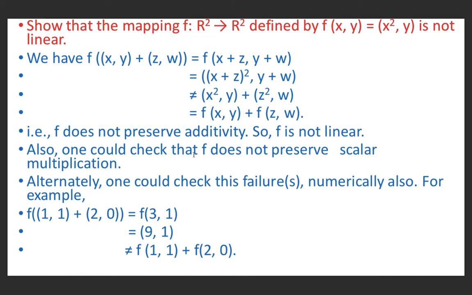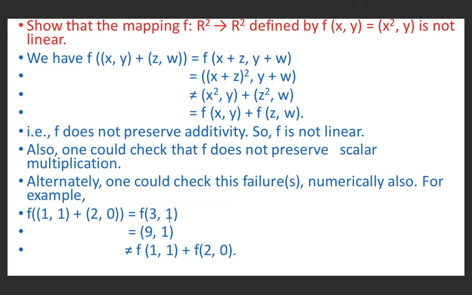Also, one could check that f does not preserve scalar multiplication. Alternatively, one could check this failure numerically, because for example f of (1, 1) + (2, 0) is equal to (1 + 2, 1 + 0), which is (3, 1). f of (3, 1) is square of the first term, 9, and the second term 1.